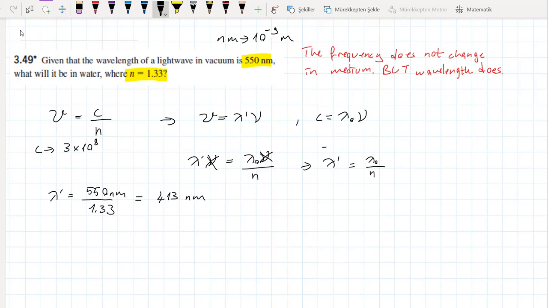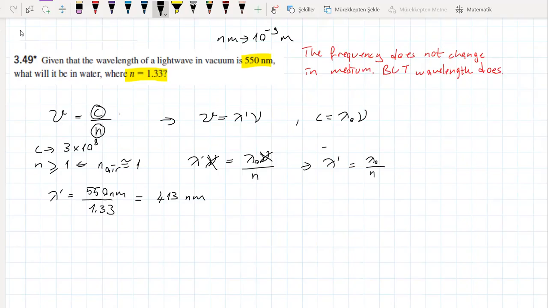Then also refractive index is usually higher than or equal to 1. The lowest refractive index is air, which is almost equal to 1.